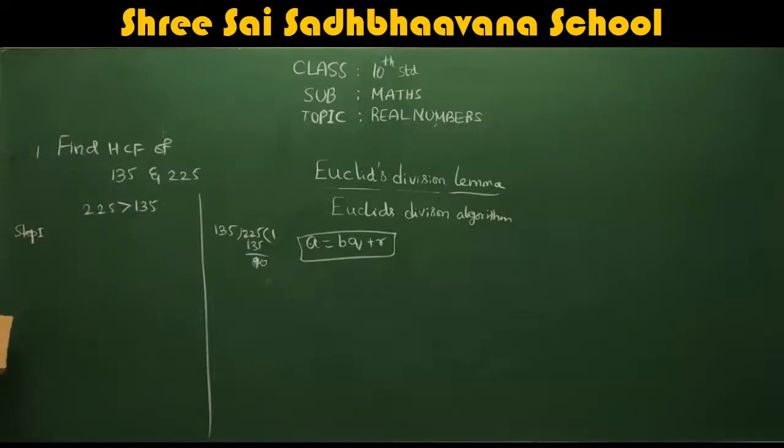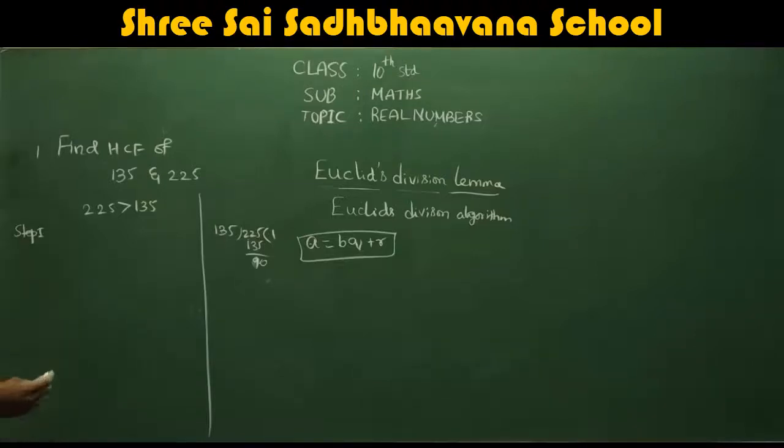First and foremost, you should check which is greater. For example, they are given two numbers. To find the HCF of two numbers, we are applying Euclid's division algorithm. How to apply, I am explaining here. First, we have to take the two numbers given. In that, we take the greater number, which is 225. So divide the greater number by the smaller number.